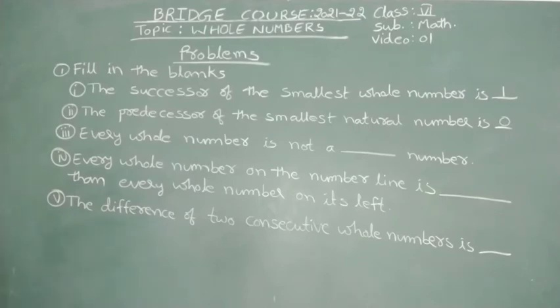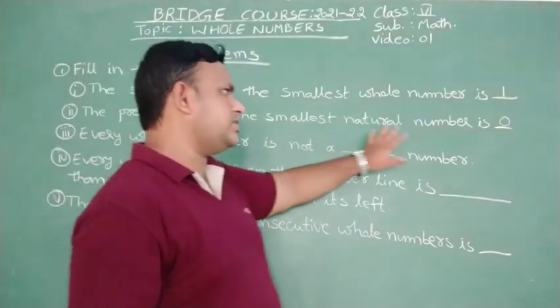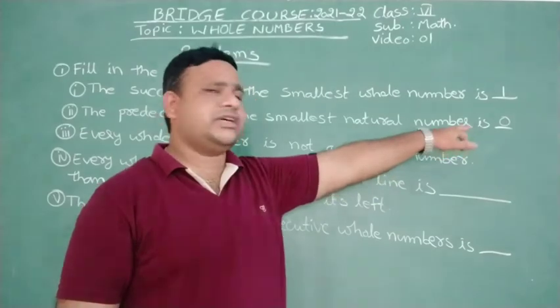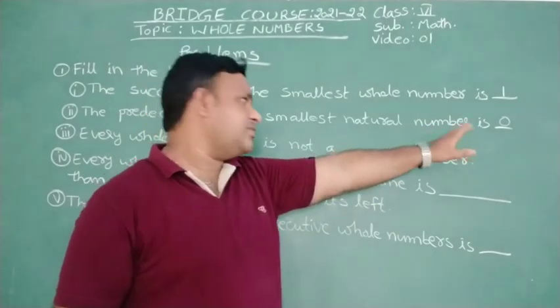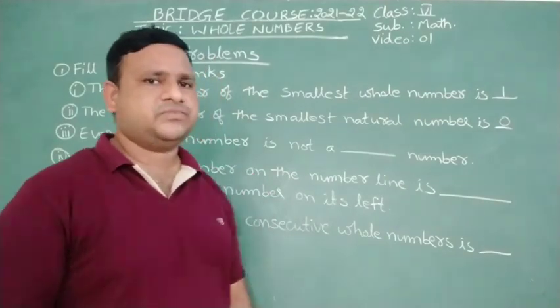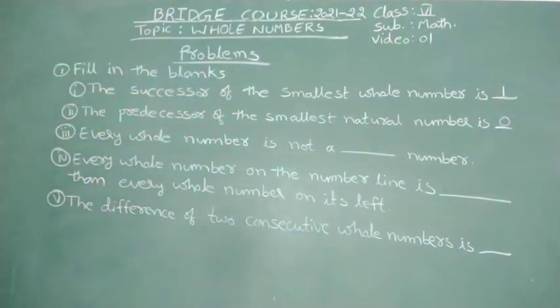Understood? The predecessor of the smallest natural number does not exist. Like this, if it says the predecessor of the smallest whole number is, then 0 we should write. If whole is not given, then does not exist we will write. Okay? So both the ways are correct. No need of any confusion there.